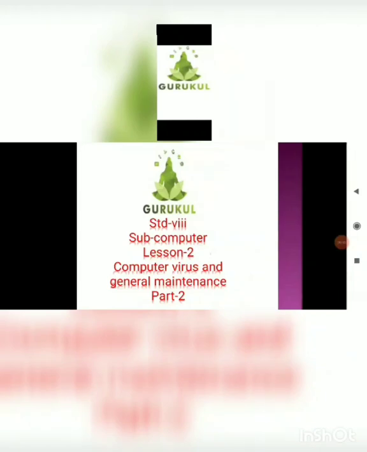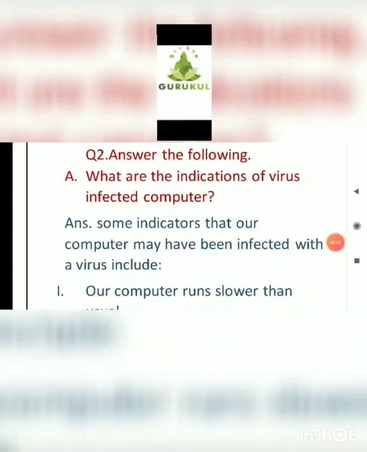Kids, in a previous video we were discussing the exercise of lesson number 2, which is computer virus and general computer maintenance, and this one will be the part 2 video. What are the indications of a computer being infected by a virus?